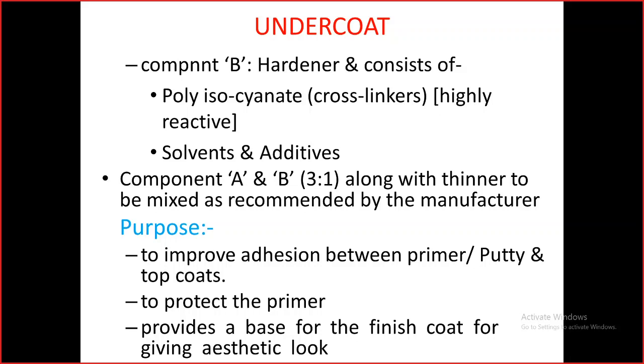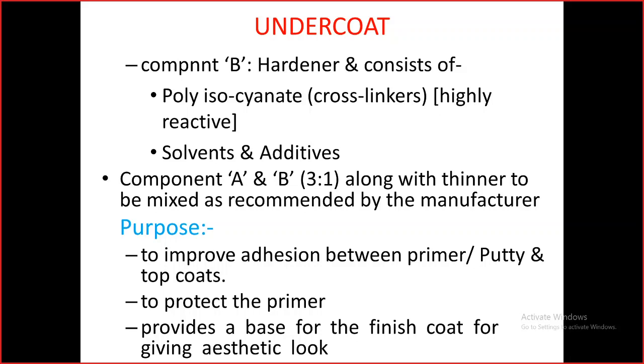This undercoat will improve the adhesion between the primer and putty and the top coats. This is the intermediate coat before applying the top coat, and it will protect the primer, and also provide the base for the finish coat for the aesthetic look, and it will have hiding properties, so it will give a good base for